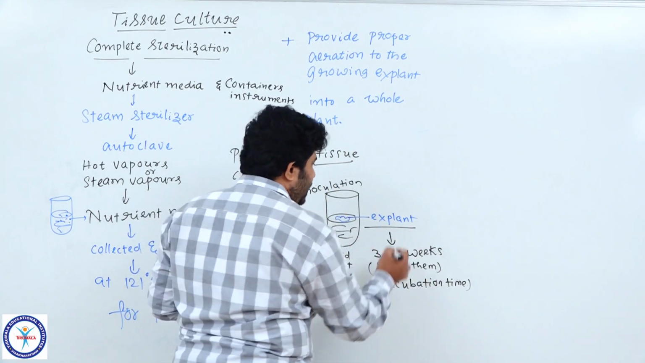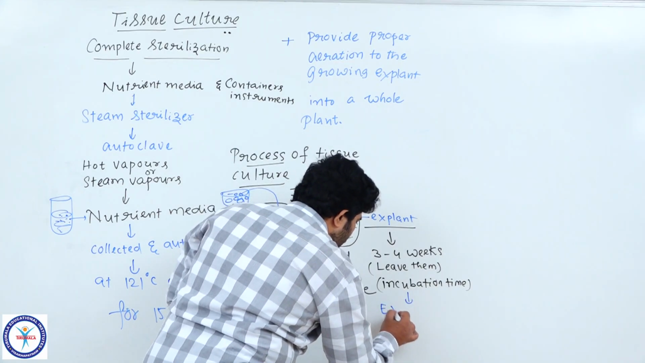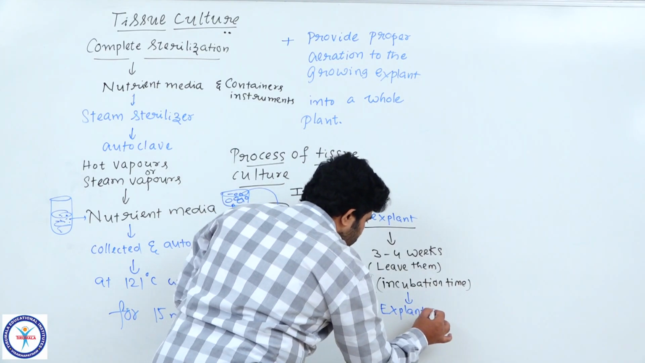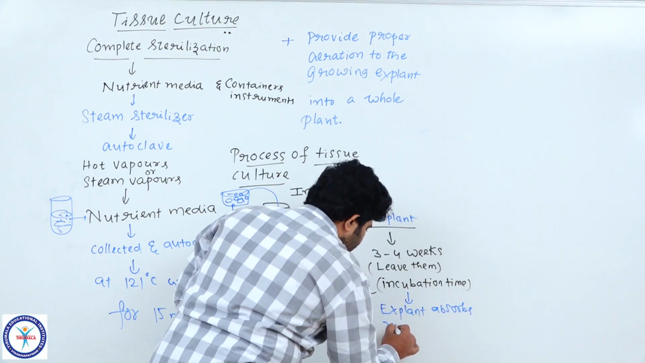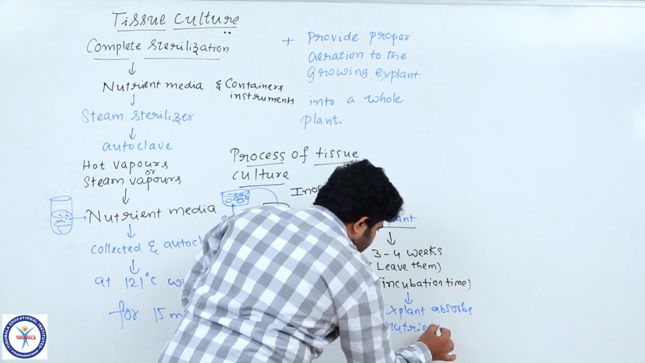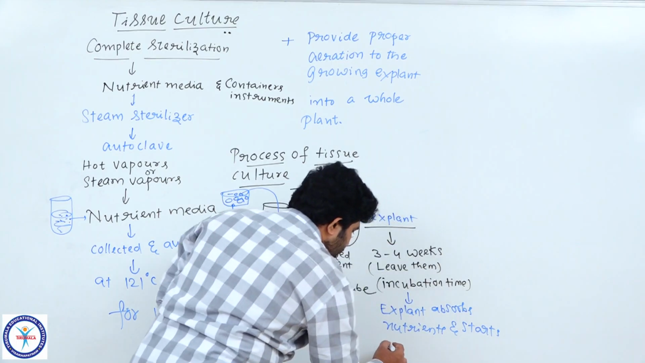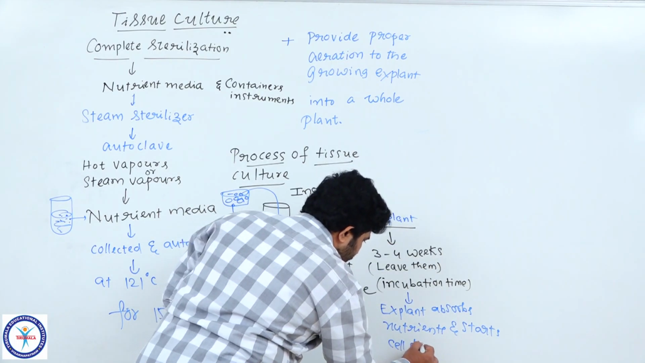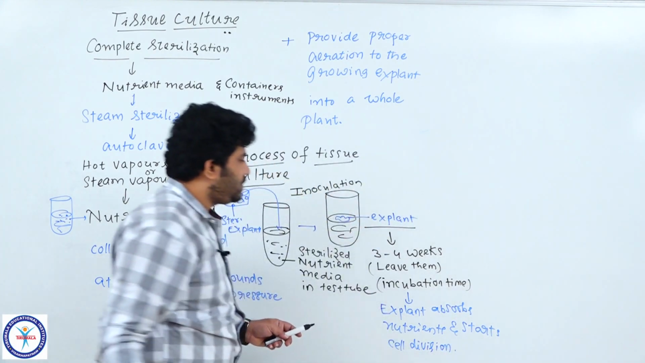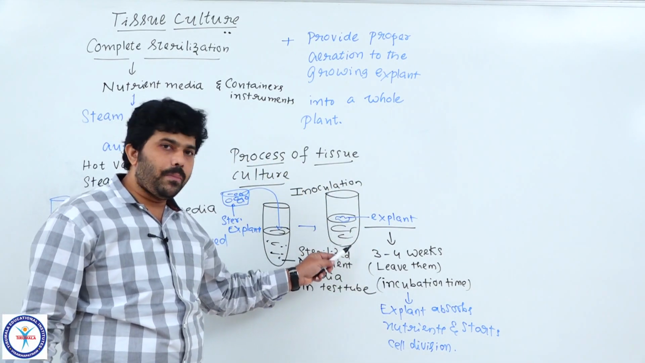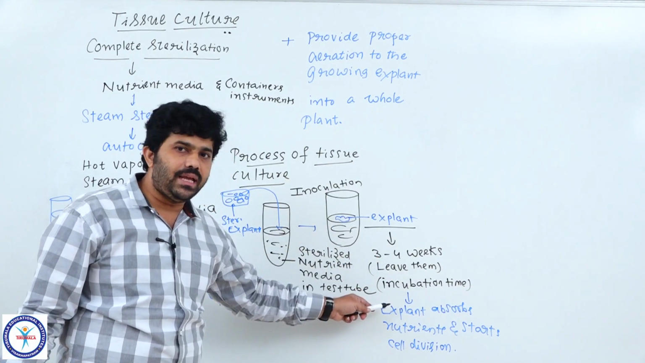The explant absorbs nutrients and starts cell division. Now, got the points? So to absorb nutrients properly from the nutrient media, we have to leave them 3 to 4 weeks in the incubation period.